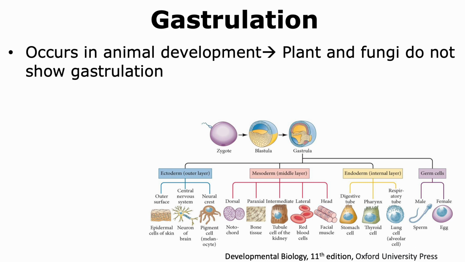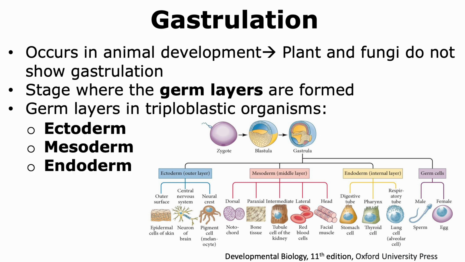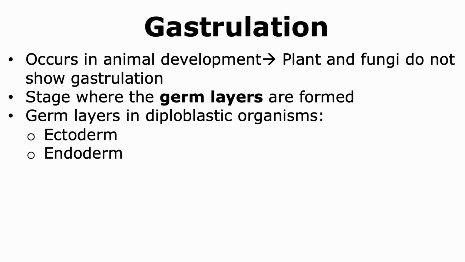Gastrulation occurs only in animals, and even though plants and fungi are multicellular, we do not see the phenomenon of gastrulation in their development. Gastrulation is the stage where the germ layers are formed. These germ layers are formed due to the migration of the blastomeres to different regions in the developing embryo. The germ layers that are formed in triploblastic organisms include the ectoderm, the mesoderm, and the endoderm. In the case of diploblastic organisms, only two germ layers are formed, which are the ectoderm and the endoderm.